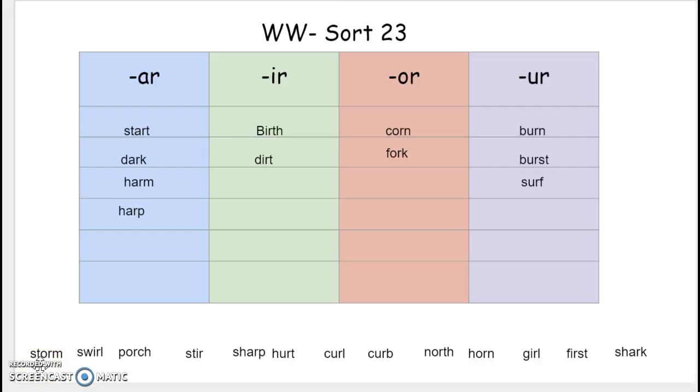Storm. It went in the OR column. Next word is swirl. It went with the IRs. Our next word is porch. It went with the ORs. Our next word is stir. It went with the IRs.